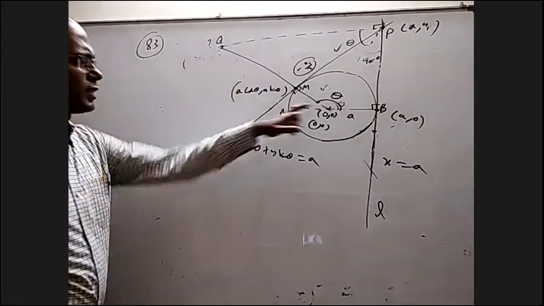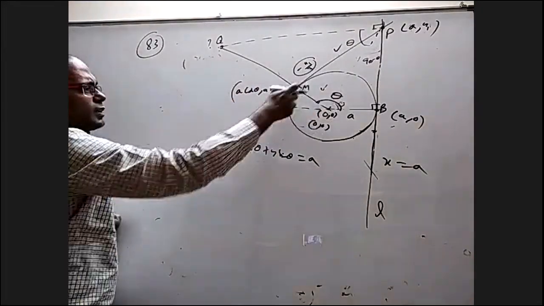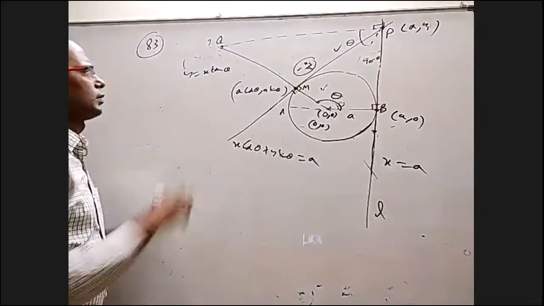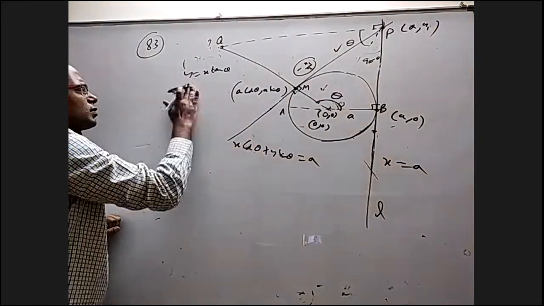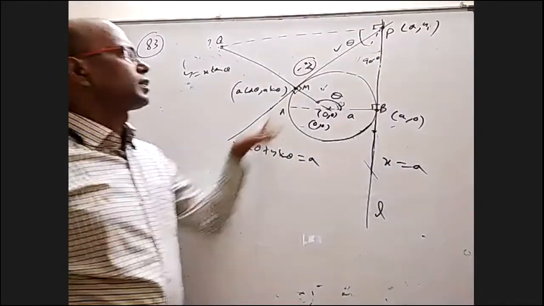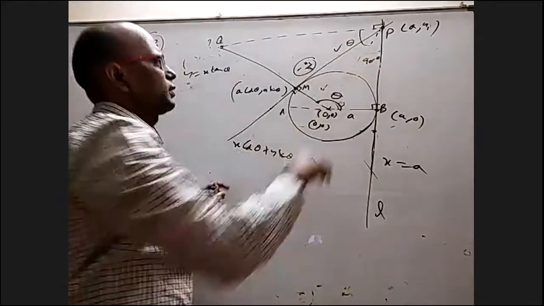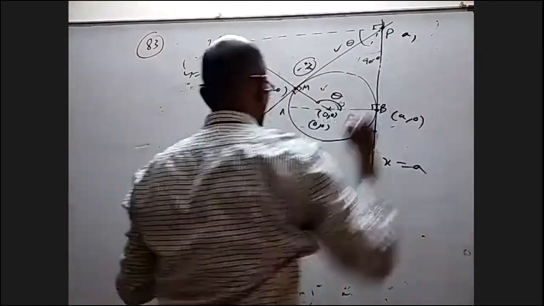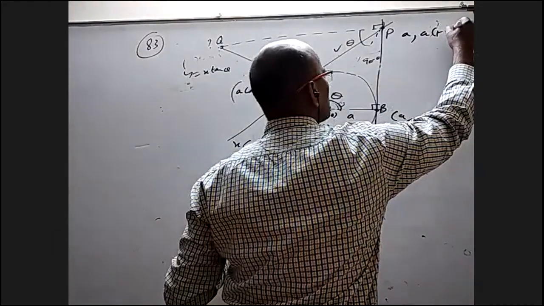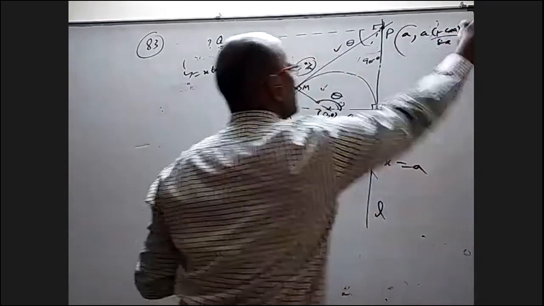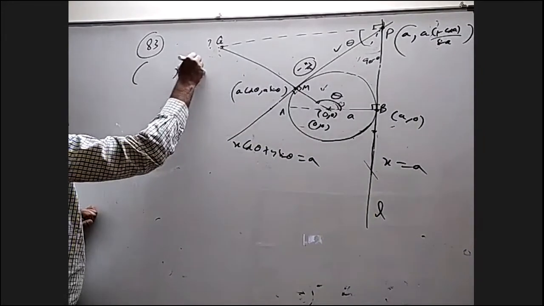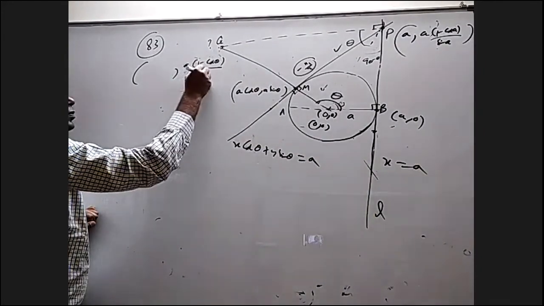At that time, this line equation will be, because tan theta is the slope, y equal to x tan theta. That can be written as x sin theta, or x by, we'll see depending on the other line what comes. When you solve this line with x equal to a, this point will come as a comma a into 1 minus cos theta by sin theta. So even this point Q will have y coordinate as a into 1 minus cos theta by sin theta.